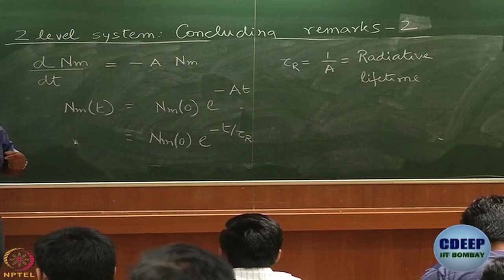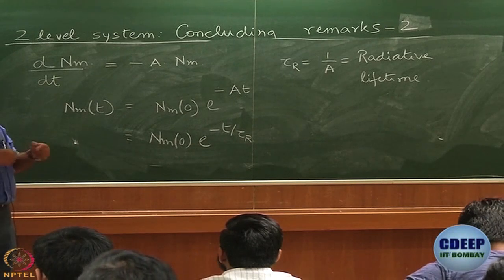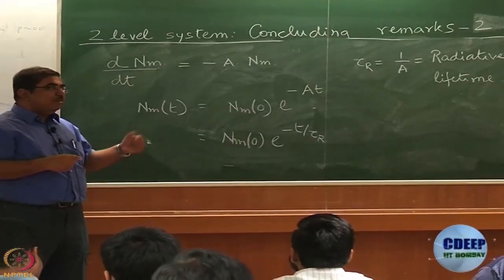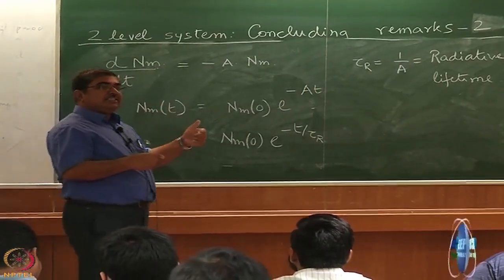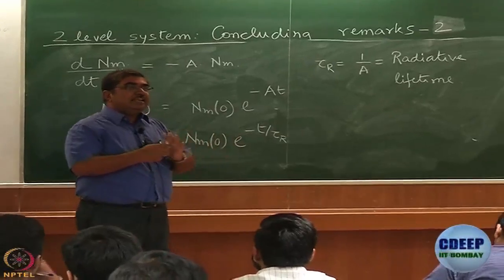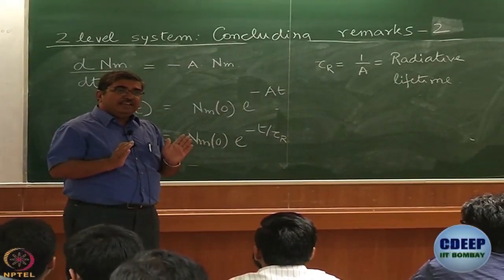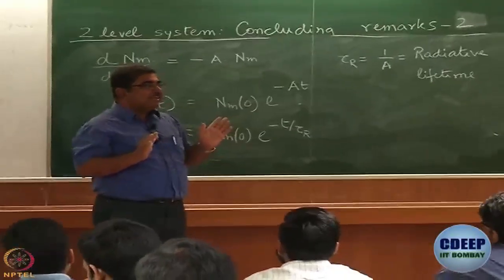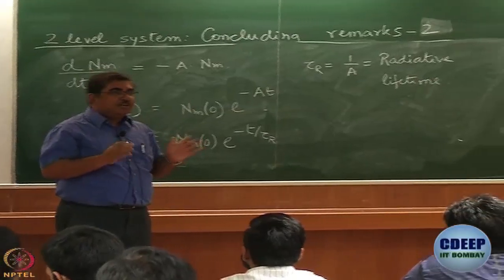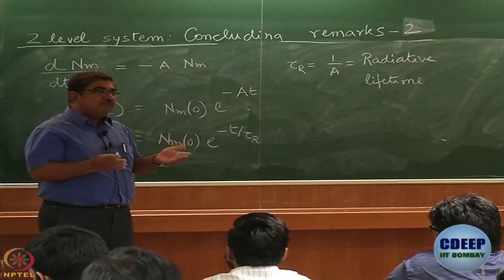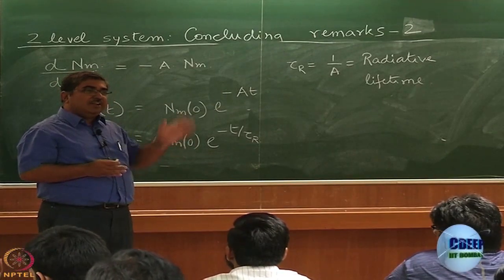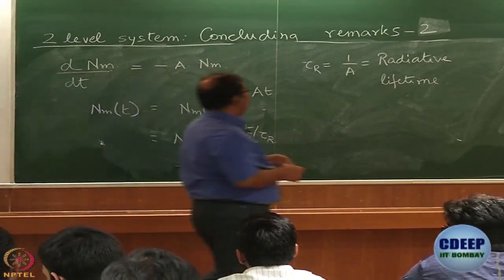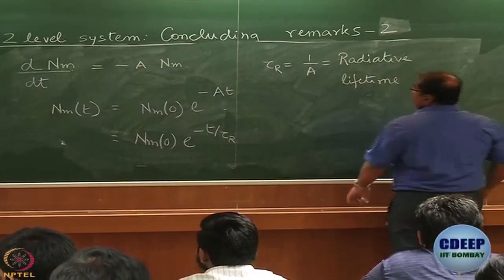by the time we end this discussion, once again what we will do is, we will build another bridge between experiment and theory. If you remember, in one of the earlier discussions we had recently, we said that you can express A and B in terms of that stylized A, right? What was stylized A? It was an absorption coefficient. You can easily express it in terms of epsilon, which is an experimentally measurable quantity. We will conclude with something similar today as well. Okay, this is lifetime. All right.